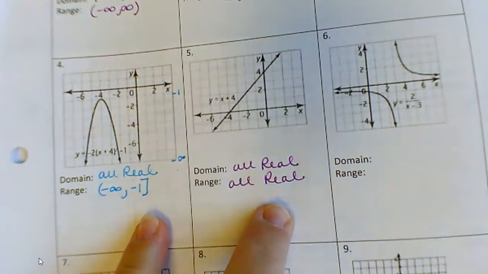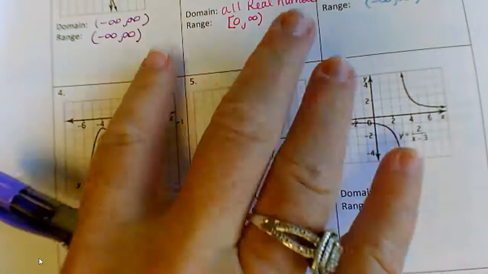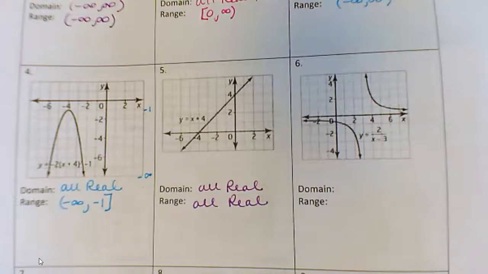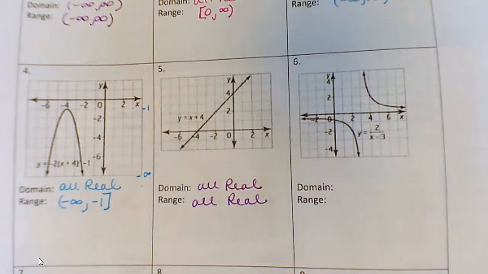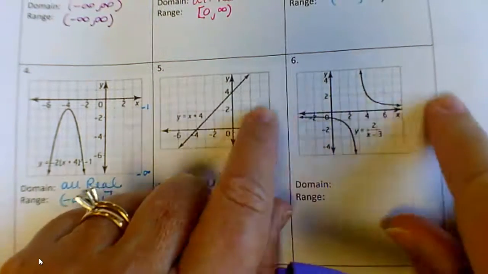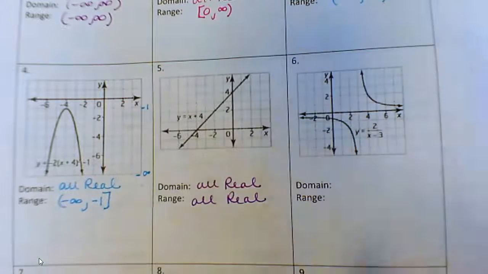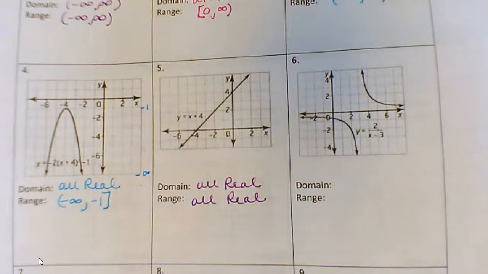So both of these are similar to what we did earlier with the line and the parabola, or the absolute value. So let's talk about number 6. Alright, number 6 is a little different because it doesn't keep going forever. It does keep going left and right on the ends, and it does keep going up and down on the ends, but it doesn't connect in the middle.